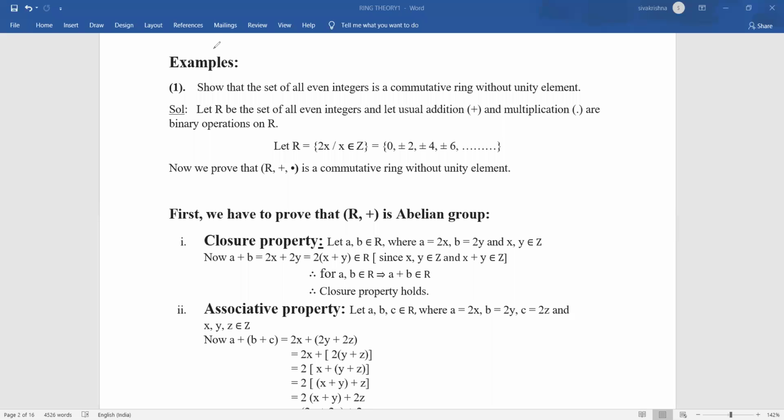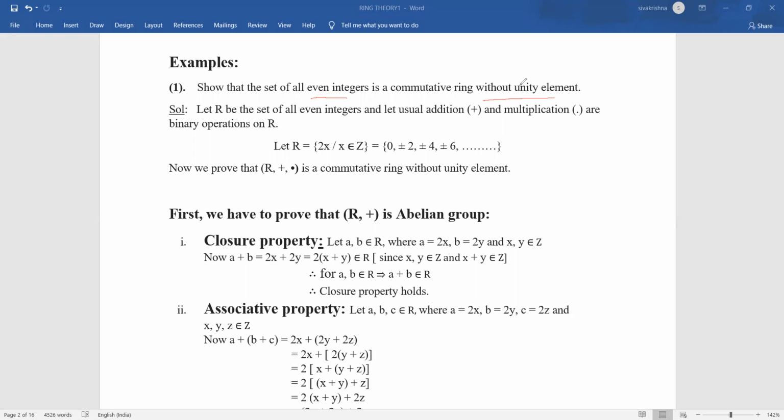Now I am going to discuss an example on commutative ring without unity element. Show that the set of all even integers is a commutative ring without unity element. So we have to prove that the set of all even integers is a commutative ring without unity element.